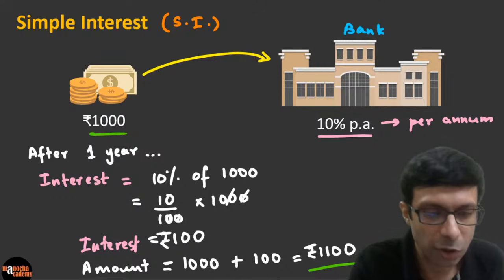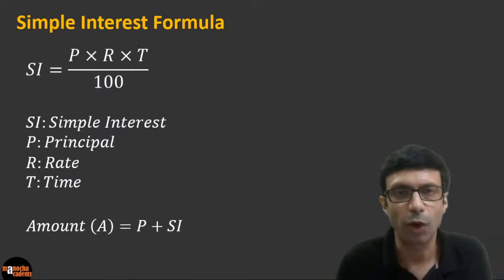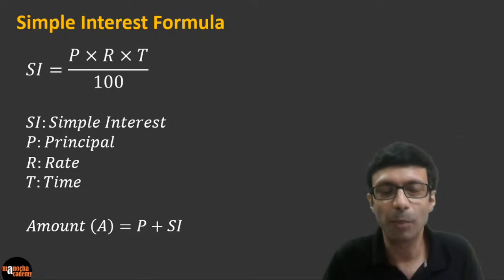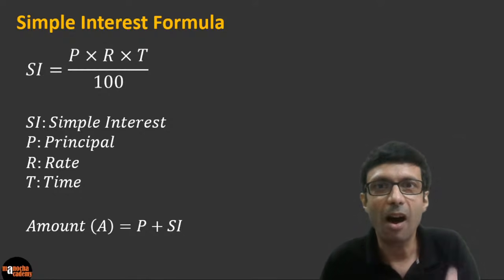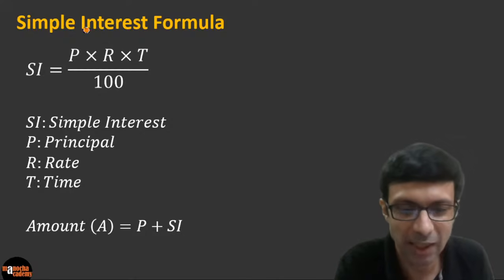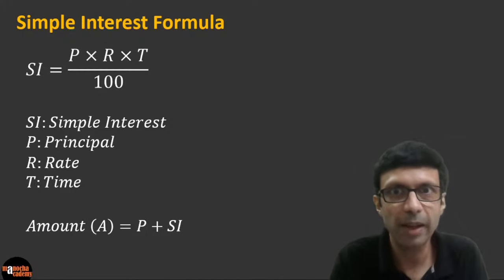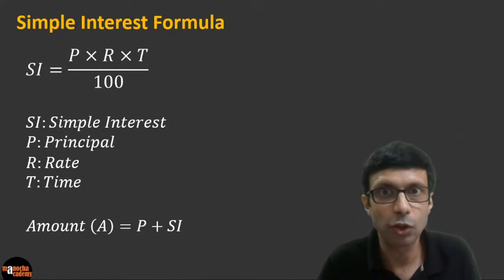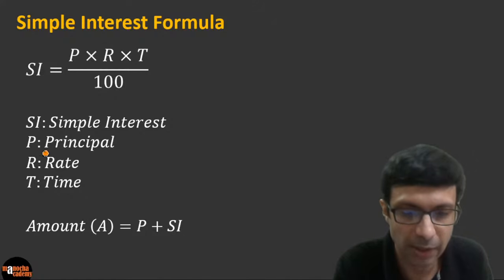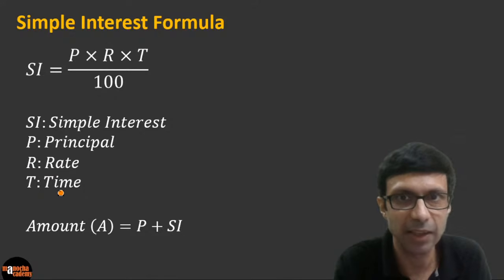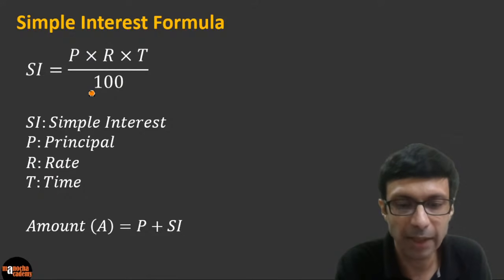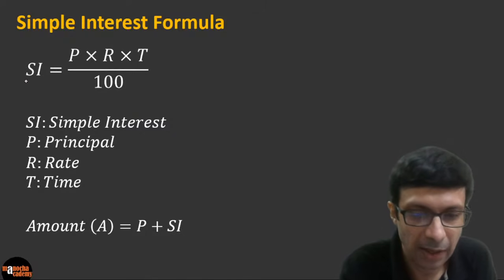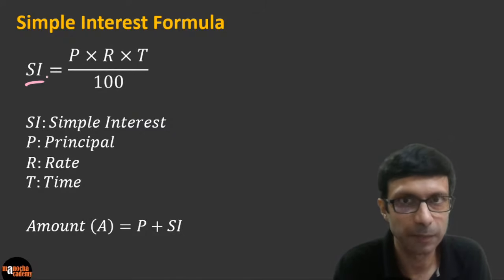So all of you have understood this. So what is the simple interest formula? It's very, very simple. Please learn it as PRT by 100. You can see this formula here. PRT means principal, rate and time. You just have to multiply these numbers and divide by 100. And SI, can you see here, guys? SI means simple interest.